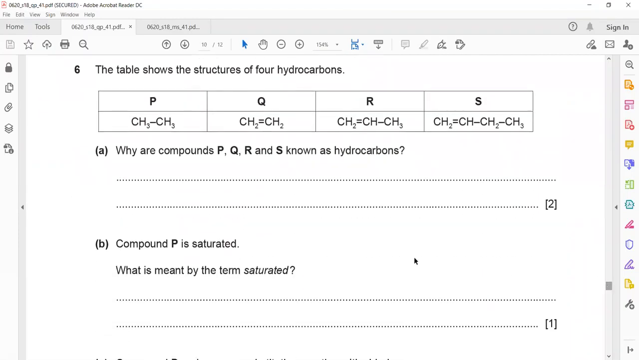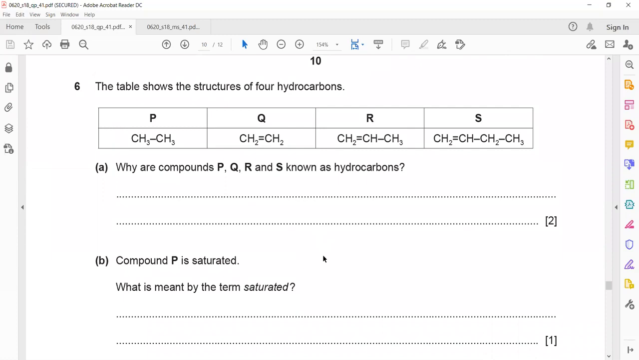Okay. Question 6. The table shows the structure of 4 hydrocarbons P, Q, R, S. Why are P, Q, R, and S hydrocarbons? What is the reason?